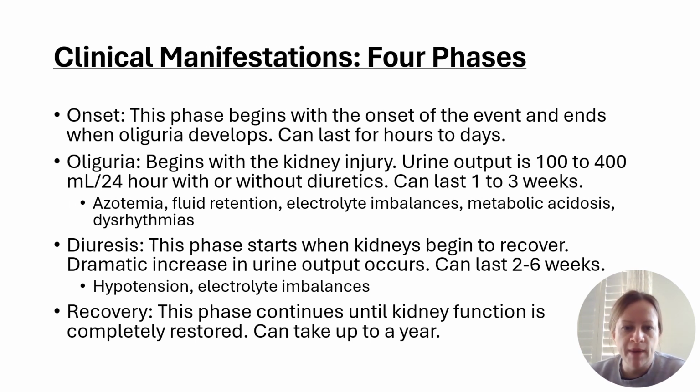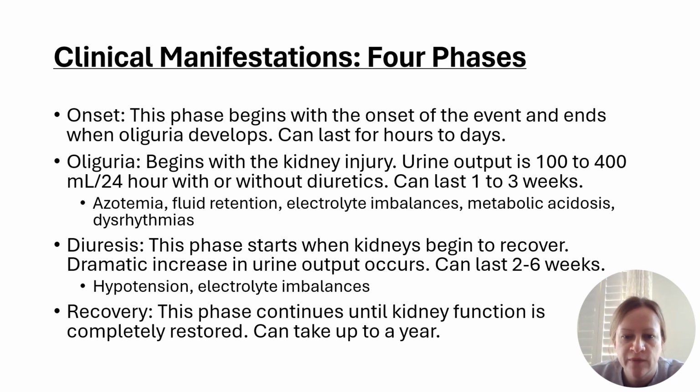So here we're going to talk about clinical manifestations. There are 4 phases of acute kidney injury. First is the onset. This phase begins with the onset of the event and ends when oliguria develops. This can last for hours to even days.